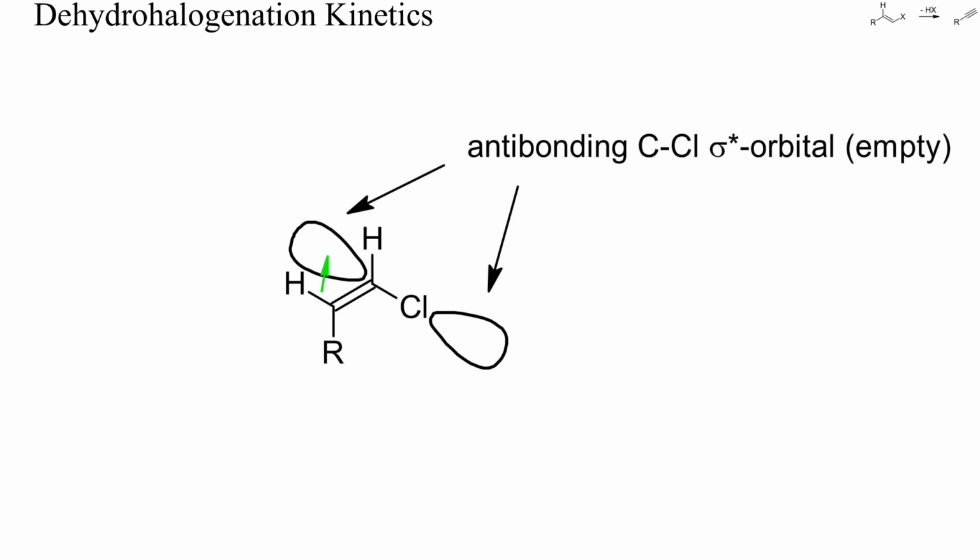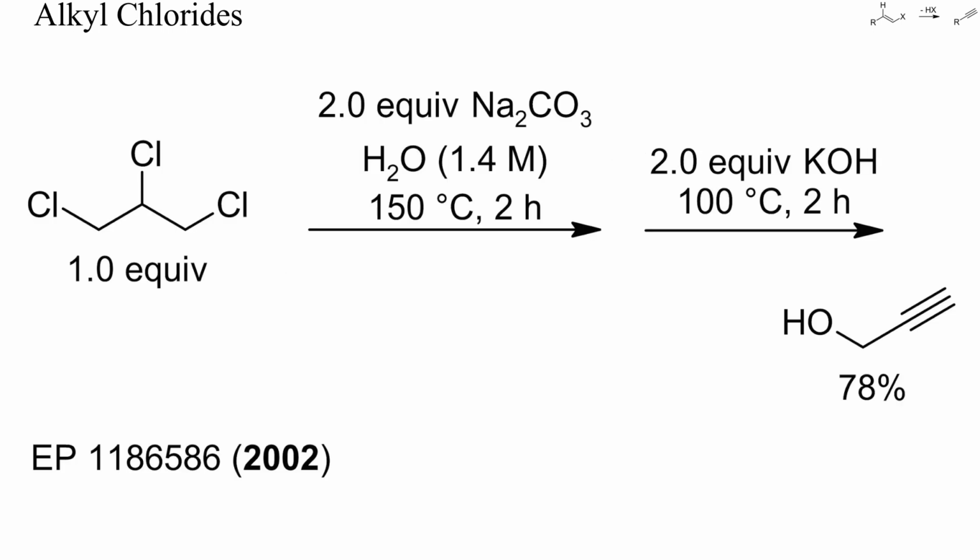The increased reactivity of trans isomers could also be due to better steric or electrostatic accessibility of the trans hydrogen atom, or to a higher ground state energy of the cis isomer. But cis vinyl halides are not always more energy-rich than trans isomers. In the case of 1,2-dichloroethylene, for instance, the cis isomer is more stable, due to hyperconjugation. I'll show you now some specific examples of alkyne preparations by dehydrohalogenation.